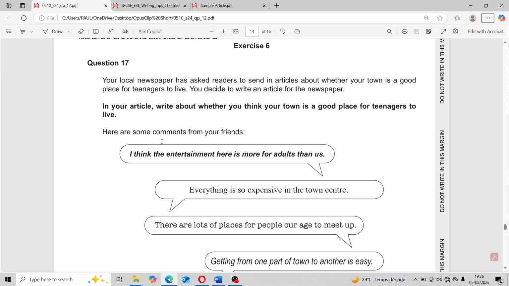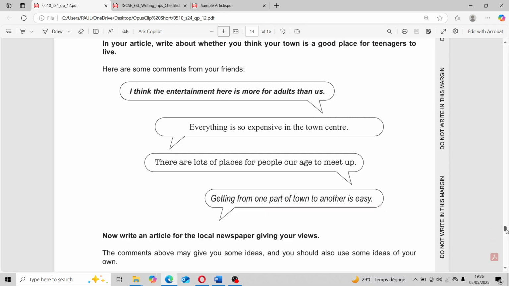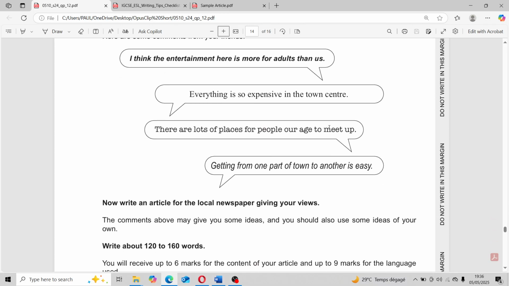All right. Here are some comments from your friends. "I think the entertainment here is more for adults than us." Okay, this is a negative comment. "Everything is so expensive in the town center." This is also a negative comment. "There are a lot of places for people our age to meet up." This is a positive comment. "Getting from one part of the town to another is easy." This is another positive comment.